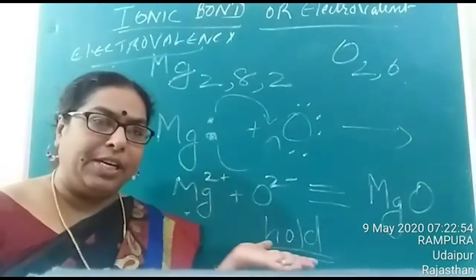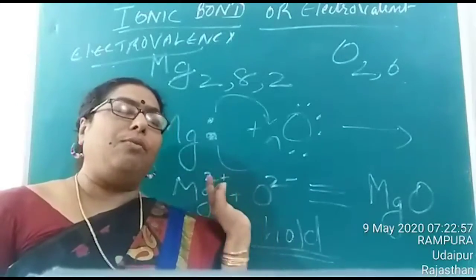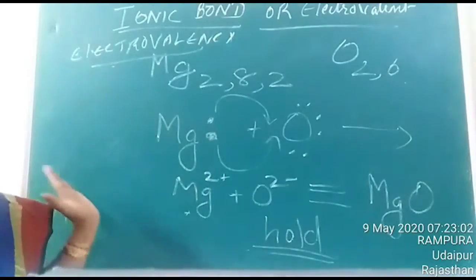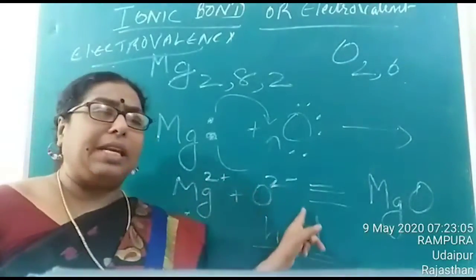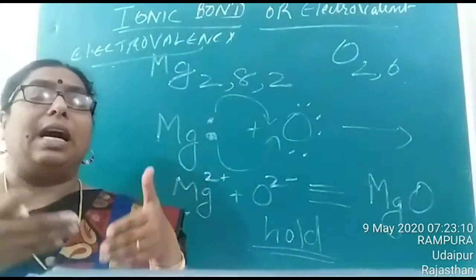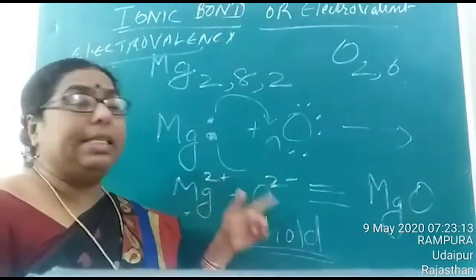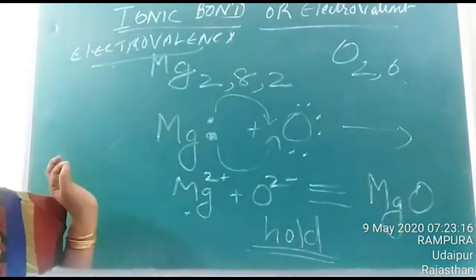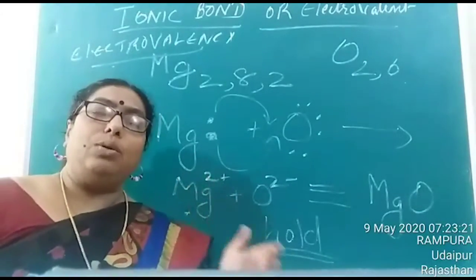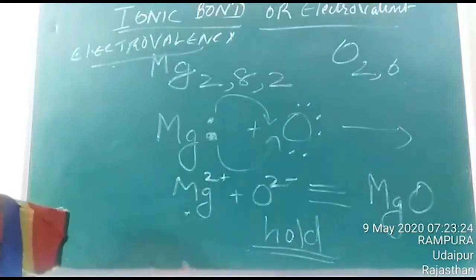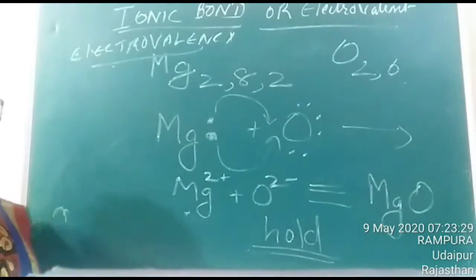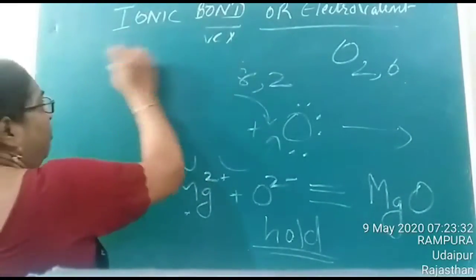Once more I will repeat the definition. Electrovalency is the number of electrons lost or gained by an atom, and the electrostatic force of attraction which holds oppositely charged ions in a molecule is termed as ionic bond or electrovalent bond. Is it clear? Or the bond which is formed by losing and gaining of electrons is termed as ionic bond or electrovalent bond. Now let us see the conditions required for the formation of ionic bond.